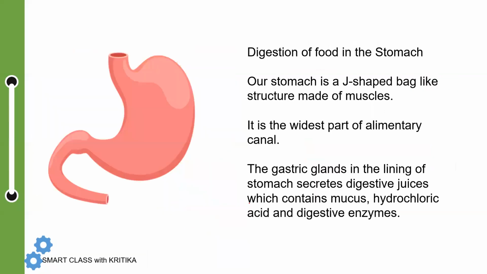Now let's go for the stomach. The stomach is a J-shaped bag-like structure made up of muscles. We write J like this, and it is also shaped like this, like J. It is a J-shaped bag, and it is the widest part of the alimentary canal.